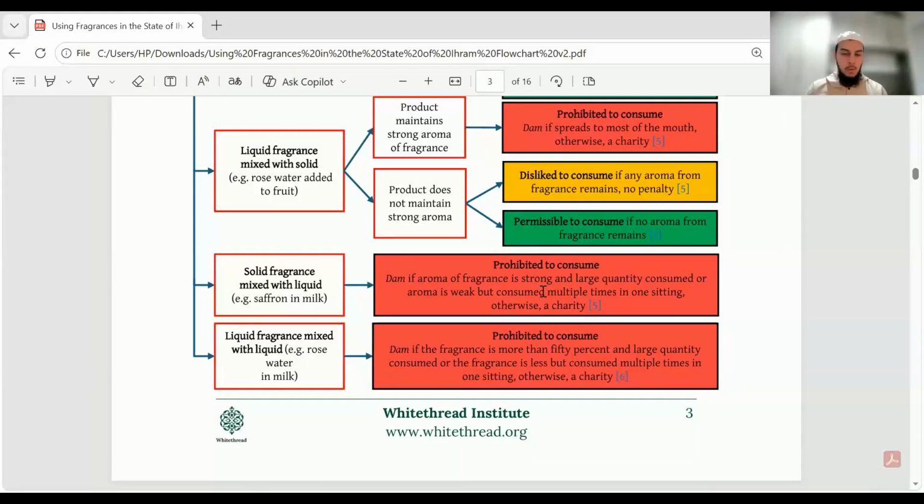So the dam in all these cases, wherever it says that dam will apply, will be an animal, like a sheep, for example, that has to be slaughtered within the boundaries of the haram. As for a charity, what is the charity? Then a charity is basically the sadaqatul fitr amount. So if you go online today, that's about £5 typically, which needs to be given.